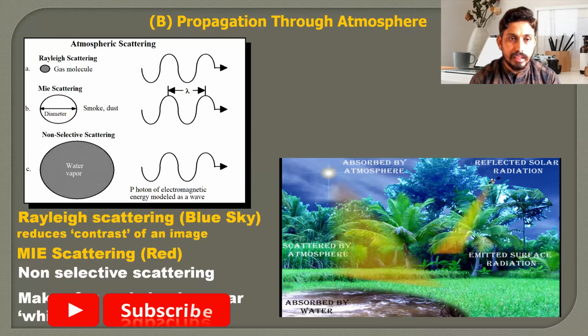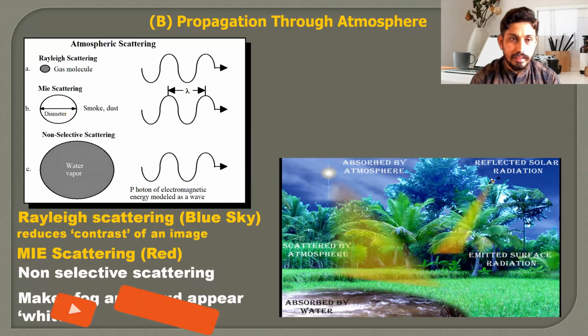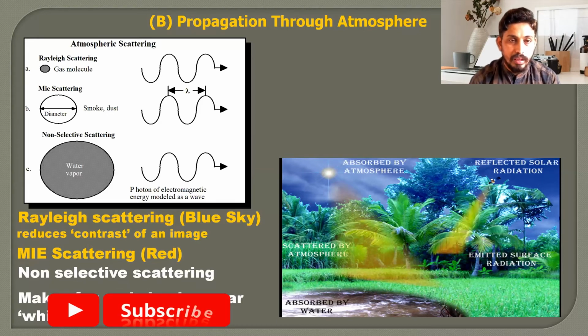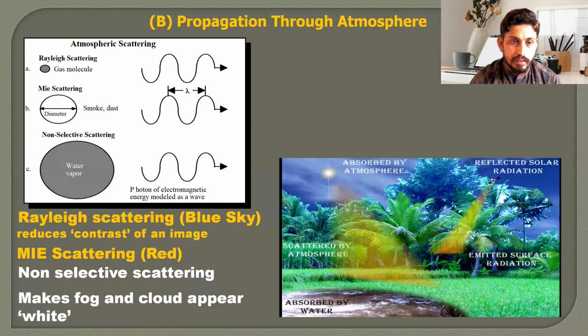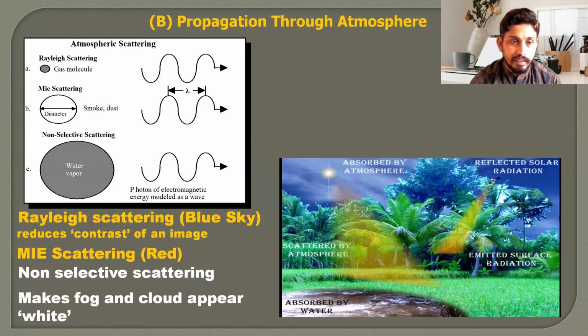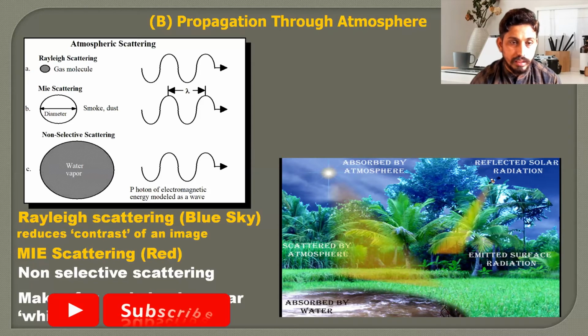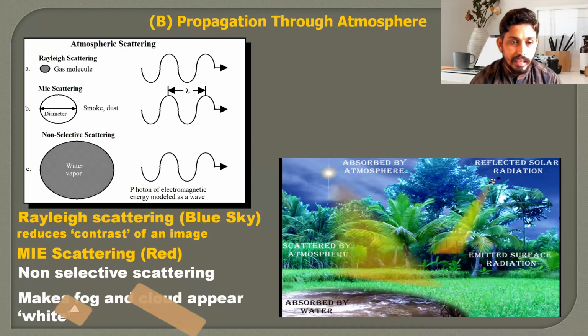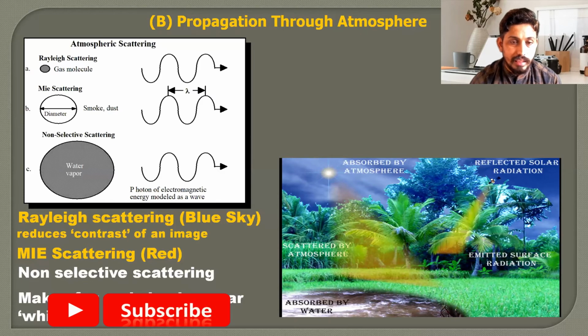The second type of scattering is Mie scattering. In Mie scattering, when we look at the ratio between the diameter of the particle and the wavelength, they are to a certain extent equal, and that's why scattering takes place. In non-selective scattering, when we look at the diameter of the particle and the wavelength, the diameter is a little bit bigger compared to the wavelength; such scattering is known as non-selective scattering. In Mie scattering and non-selective scattering, the sky generally appears red during sunset and sunrise.